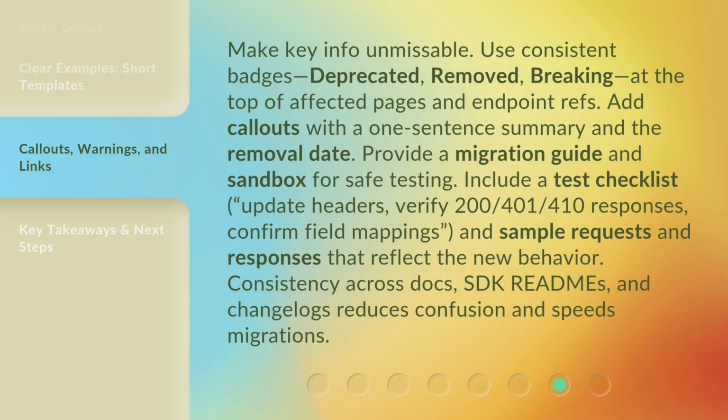Make key info unmissable. Use consistent badges (deprecated, removed, breaking) at the top of affected pages and endpoint refs. Add callouts with a one-sentence summary and the removal date. Provide a migration guide and sandbox for safe testing. Include a test checklist: update headers, verify 200/400/410 responses, confirm field mappings, and sample requests and responses that reflect the new behavior. Consistency across docs, SDK readmes, and changelogs reduces confusion and speeds migrations.